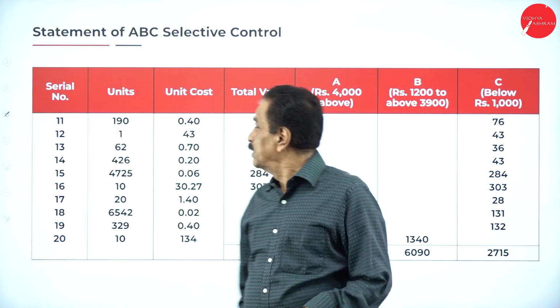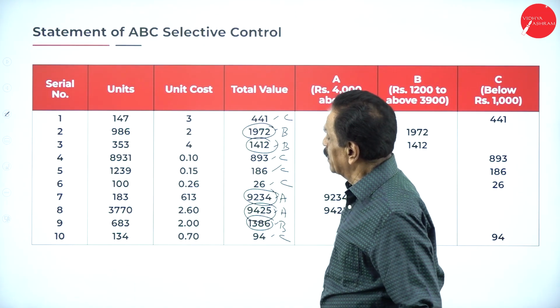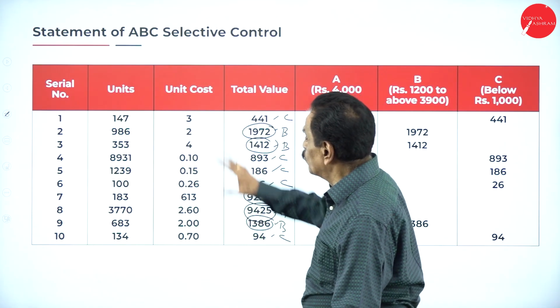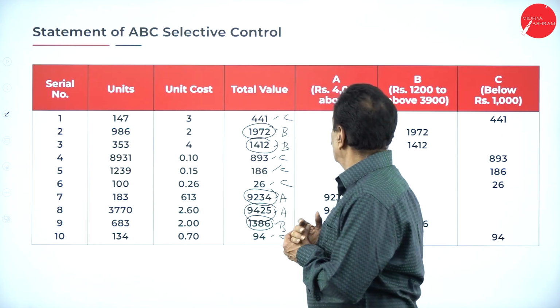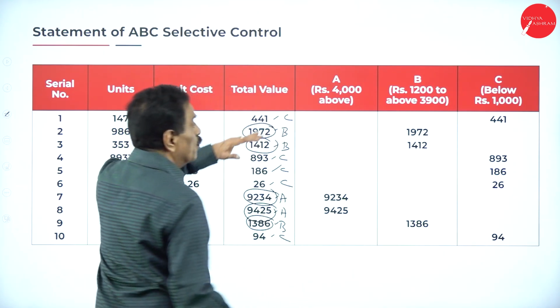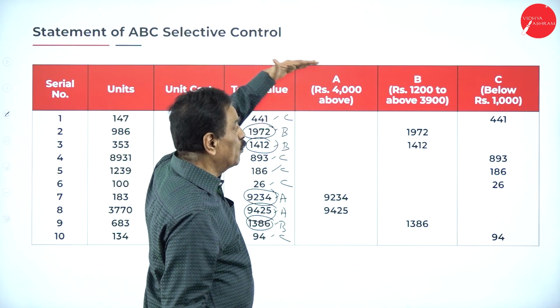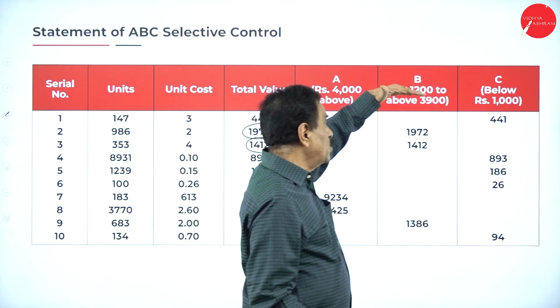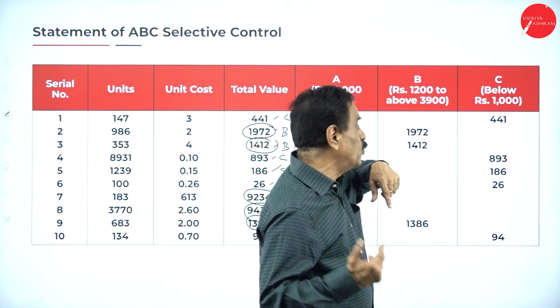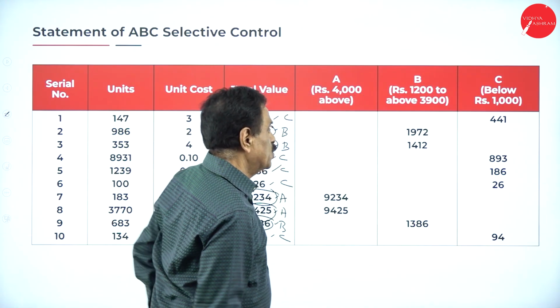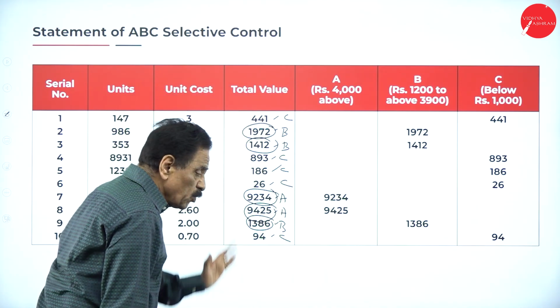So selection should be made like this. What I did now, you multiplied the value. So I took 4,000 as a limit, more than 4,000 one group. So 1,200 to 4,000 another group. Then below 1,000 another group. So I made the group like this.